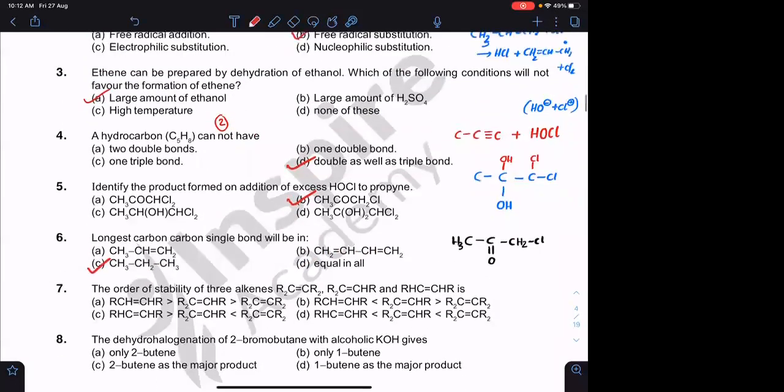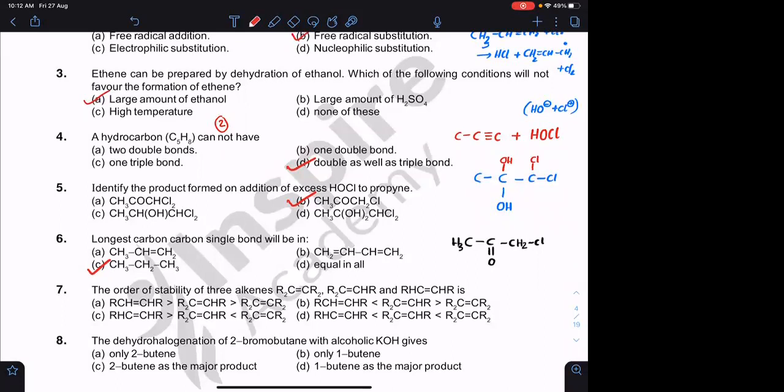हाइब्रिडाइजेशन से भी देख सकते हो. You can do that. This is sp2. This is also sp2. ये sp3. उनका orbitals बड़ा रहेंगे. sp2 orbital will be smaller. This is sp3 and sp2. You can also check using hybridization. This is sp2 sp2. These are sp3 sp3. sp3 hybrid orbitals are larger, so bond length वहां पे ज्यादा होगा. But the better reason is hyperconjugation and resonance.